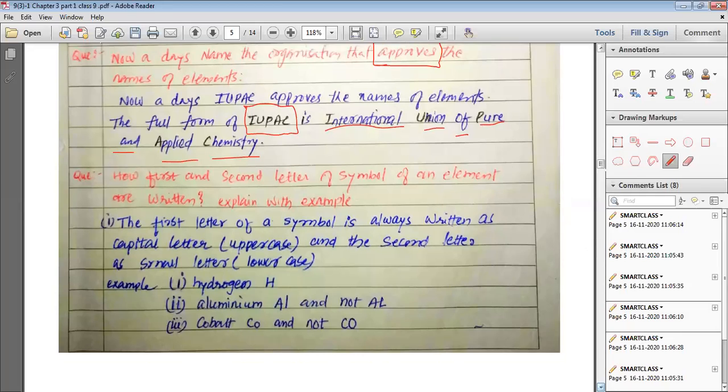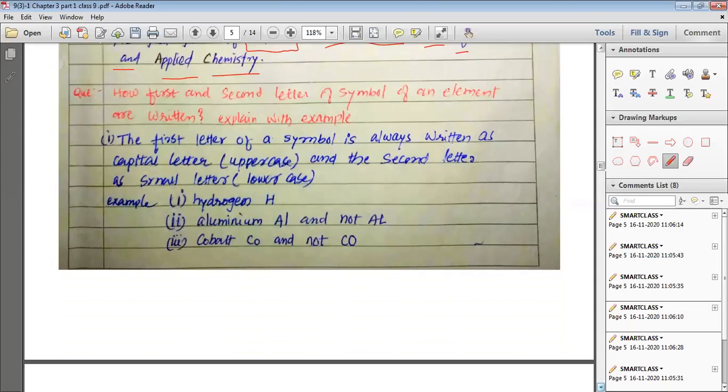To write the symbol of any element, there are some rules that we need to follow. The first rule is we should take the first letter of the name of the element, and it should be written in the capital form, or the uppercase. Same way, my dear students, we can choose another letter also.